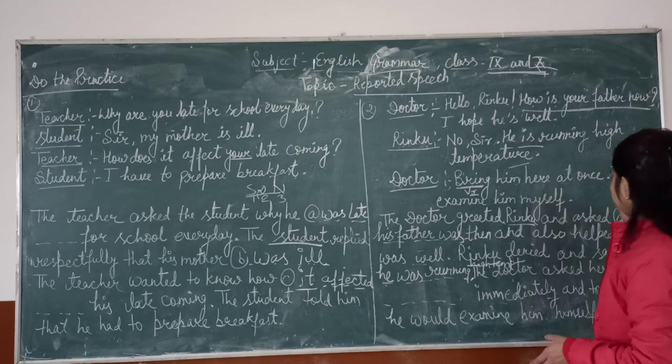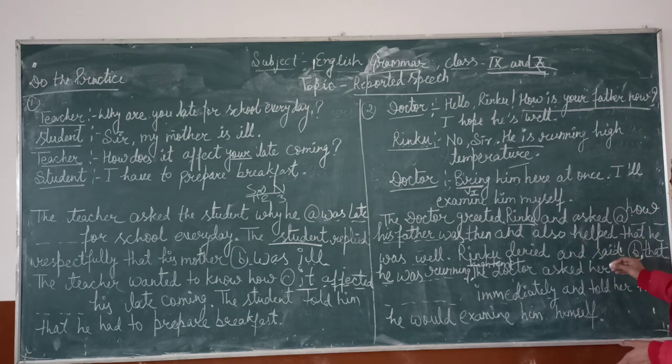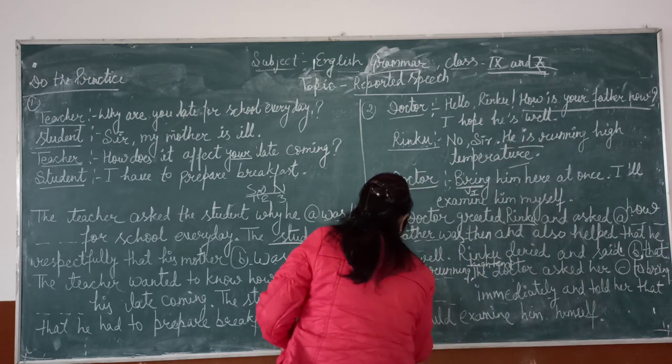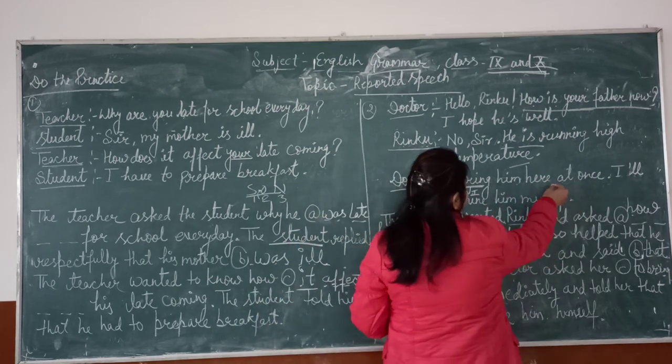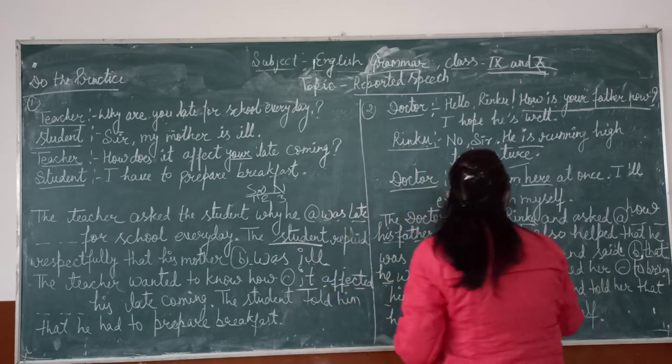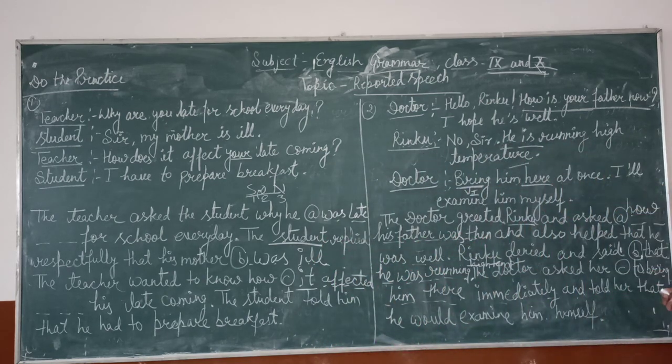Bring him here at once: the doctor asked her to bring him, here will be changed into there, immediately, and told her that he would examine him himself.